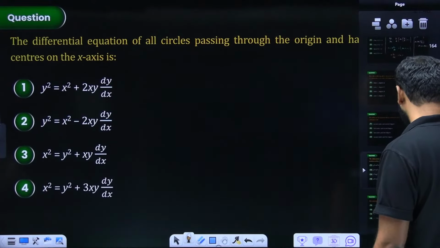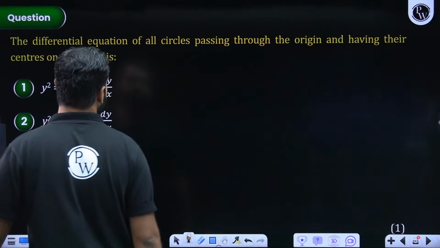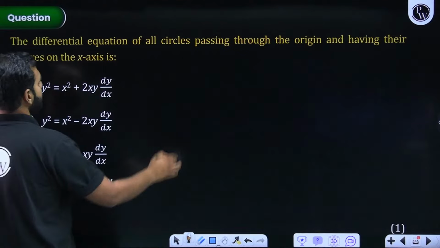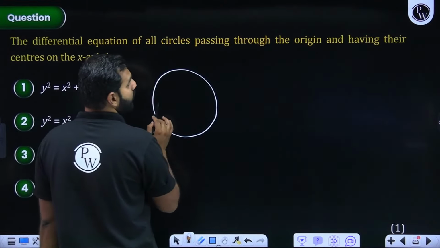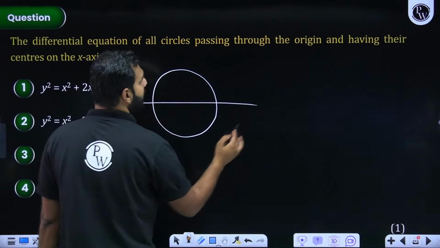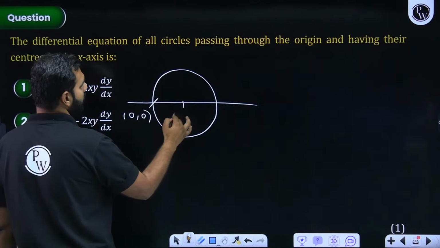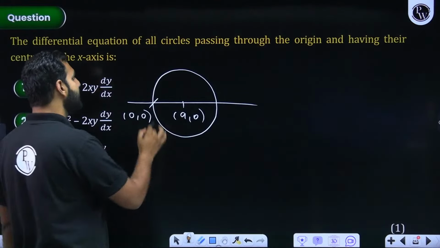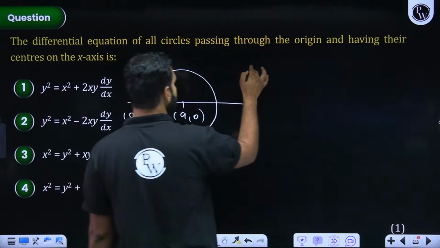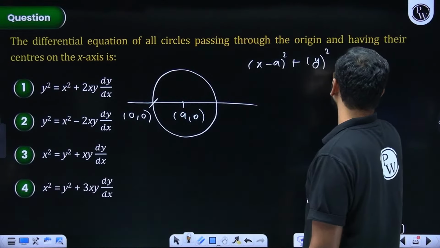Now from here, how do we solve this one? The differential equation of all circles passing through origin having their centers on the x-axis. First of all, please understand, all the circles are passing through origin and have their centers on the x-axis. If it passes through 0, 0, it could have its center at a, 0 on the x-axis, which means its radius will be mod a. So its equation will be x minus a whole square plus y minus 0 whole square is equal to a square.